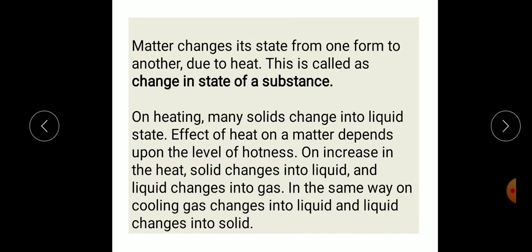On heating, many solids change into liquid state. The effect of heat on matter depends upon the level of hotness. On increasing the heat, solid changes into liquid and liquid changes into gas. In the same way, on cooling, gas changes into liquid state, and liquid changes into solid state. For example, an ice cube. Understand, students?